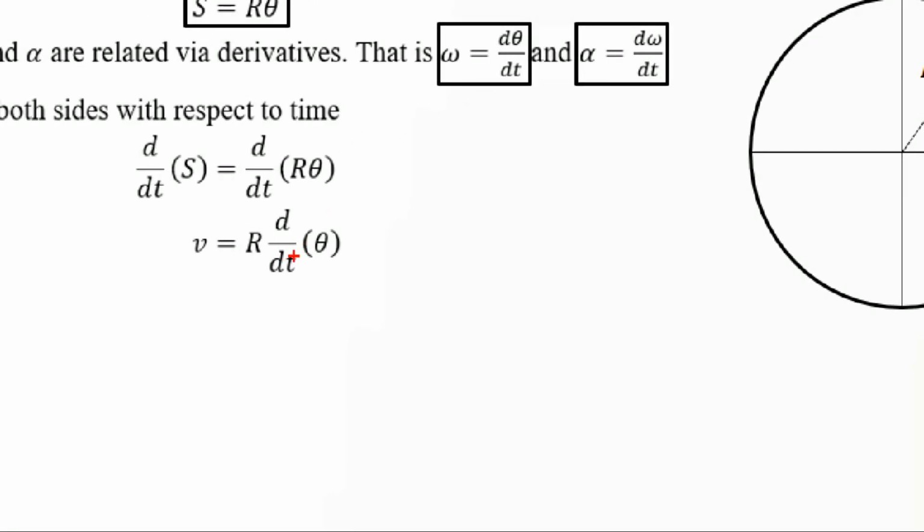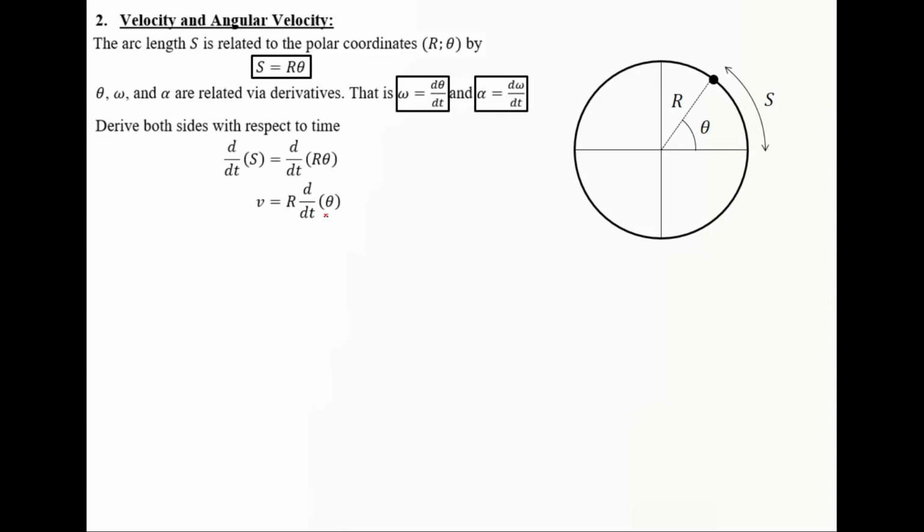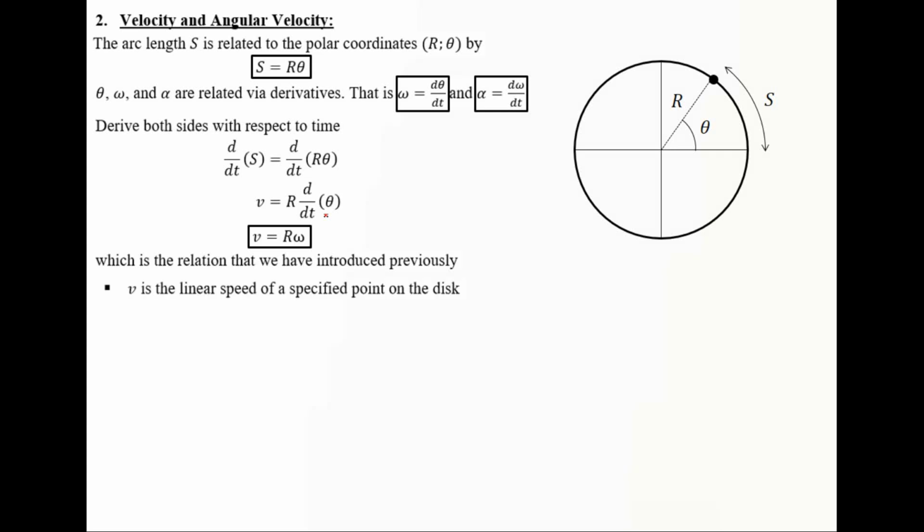And from this definition, d theta by dt is omega. So this is the equation v = r omega that we have presented previously. V is the linear speed of a specified point on the disk. Omega is the angular velocity, which represents how fast an object is rotating.